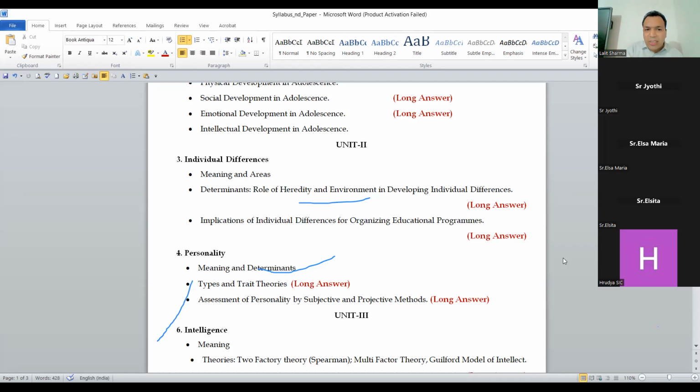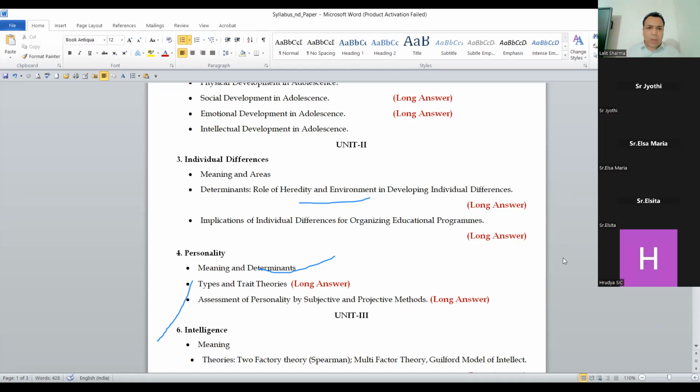So guys, the question is individual differences. This is the easy one, because we know that all are different persons. Even twins are not identical. They have different attitudes, aptitudes, personalities. Every individual is different.